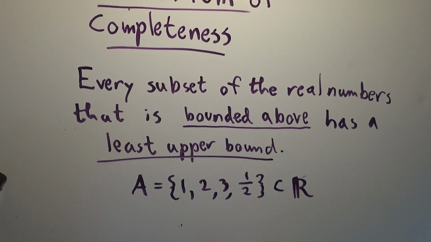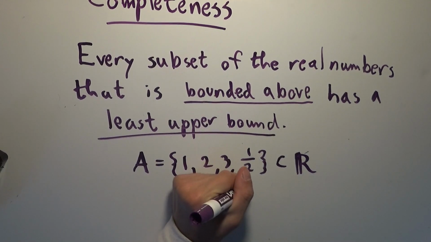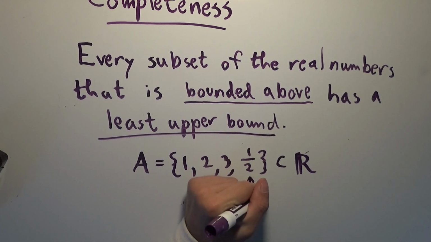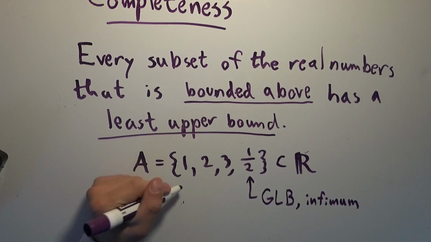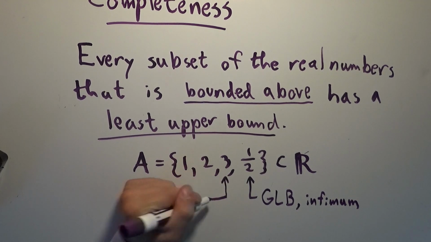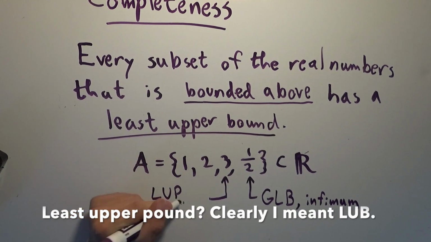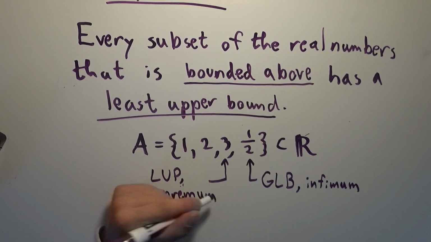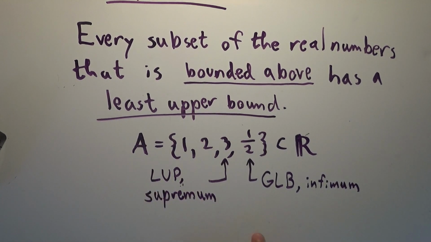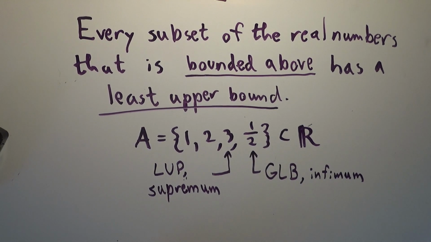So this is the greatest lower bound, which we write as GLB, or infimum, and 3 is the least upper bound, LUB, or supremum. But in this case, because both of these things are also in the set that we're talking about, then this is also the maximum of the set.